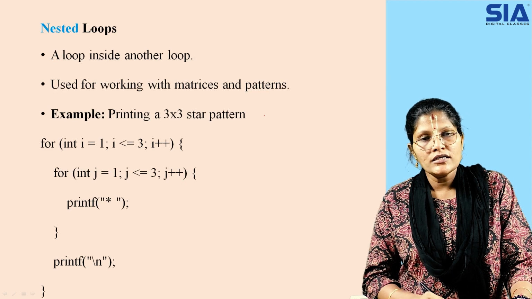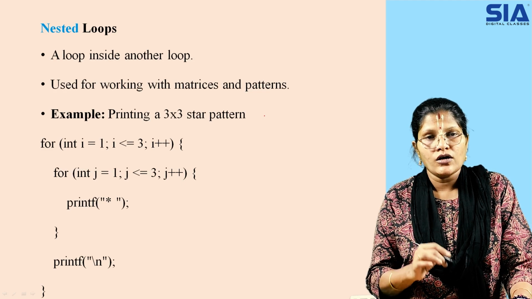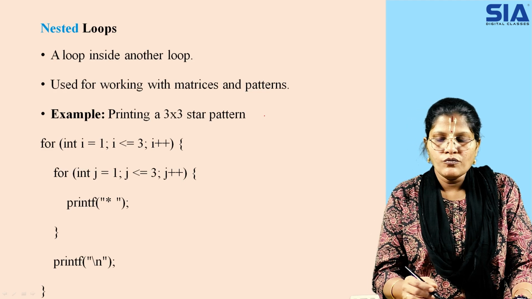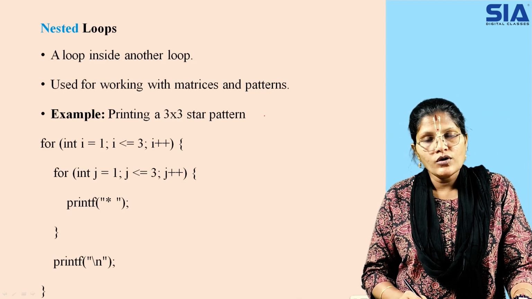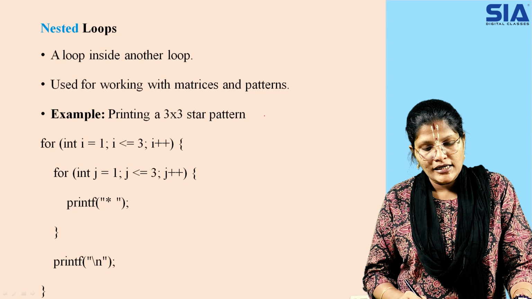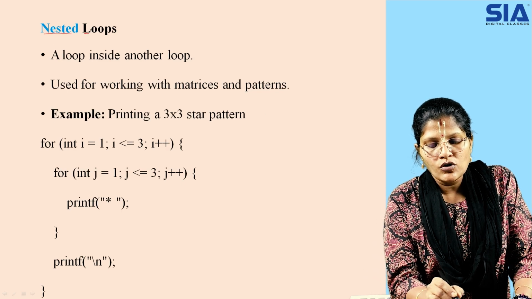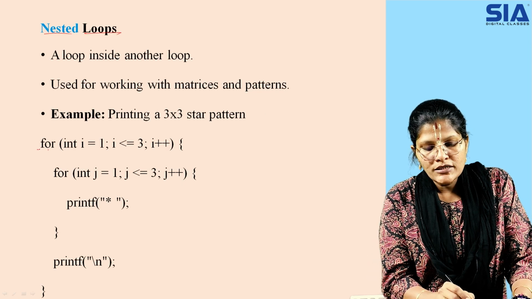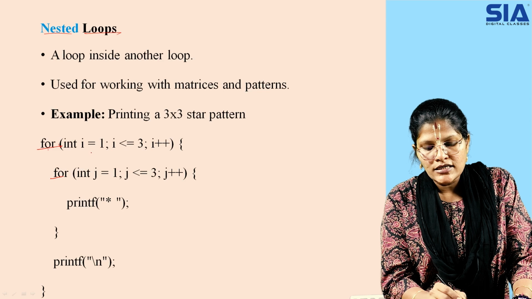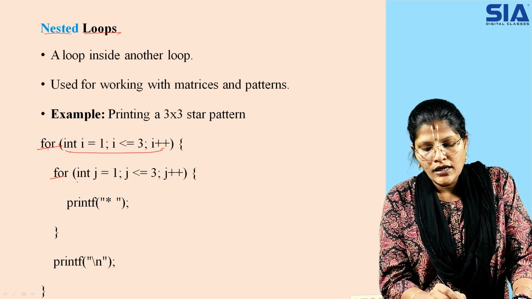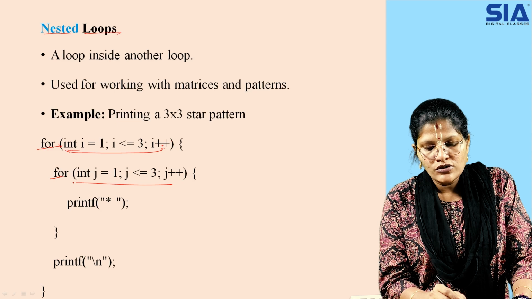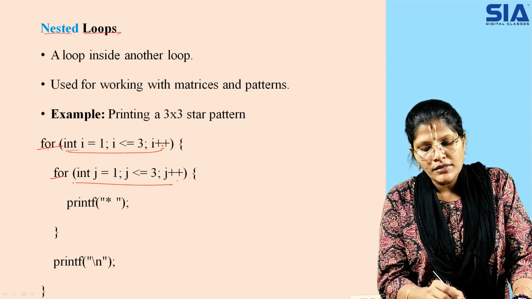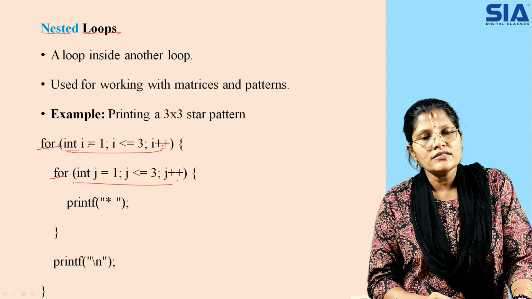Now next comes the concept of nested loops. A nested loop is nothing but a loop within another loop. When you are working with a matrix or something like that, we go with the nested loop concept, where one loop is specified within another, that is, an outer loop and an inner loop. First the outer loop is executed, then the inner loop is executed a number of times, then it checks the outer loop again. Like this it goes on.